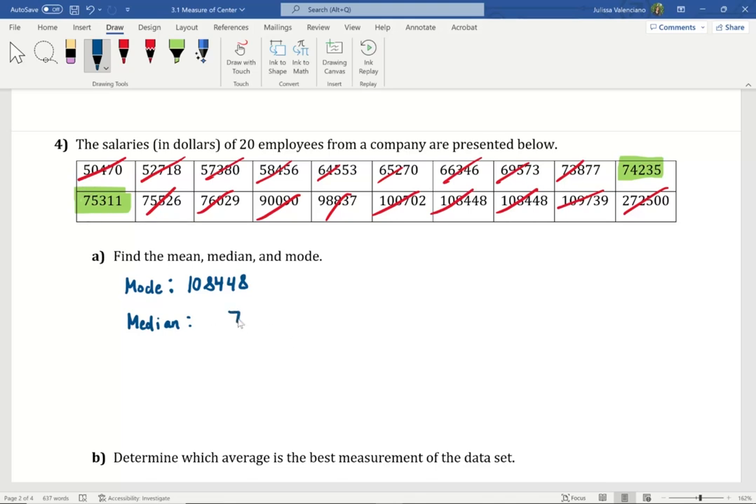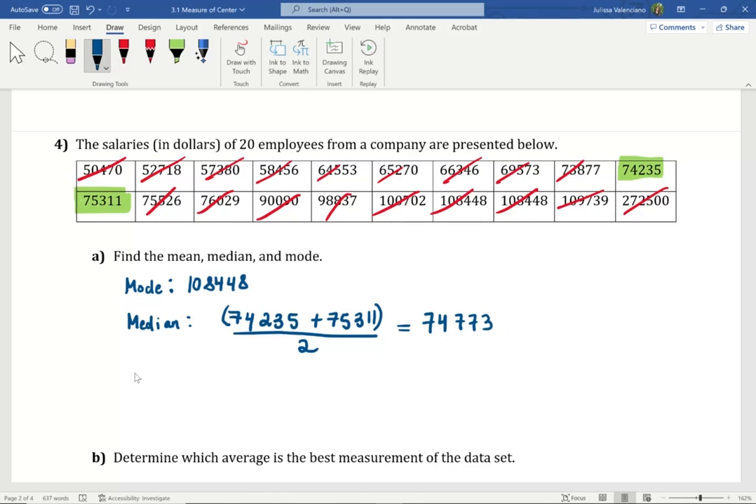We're going to have to take 74,235 plus 75,311, and we're going to divide by 2. Okay. Again, if you're doing this on your calculator, you need to indicate that you want to add the expression on the numerator before you divide by 2. That means place parentheses around the sum. You should be getting 74,773. This is the value that is exactly at the middle between 74,235 and 75,311.